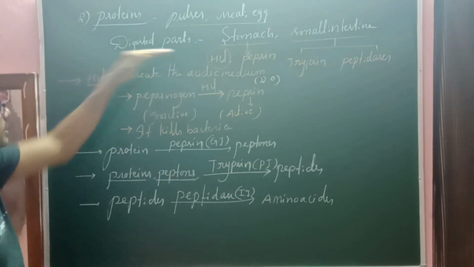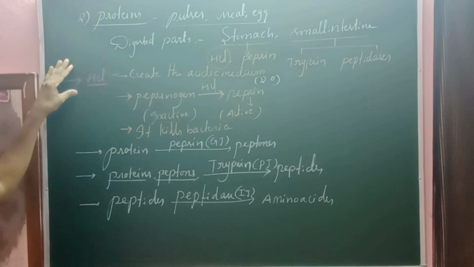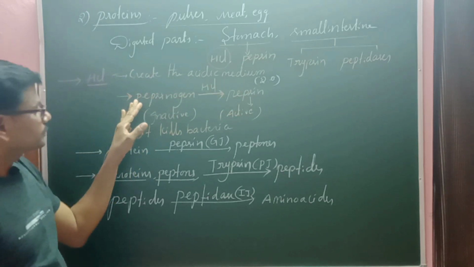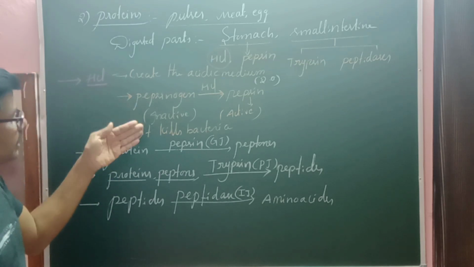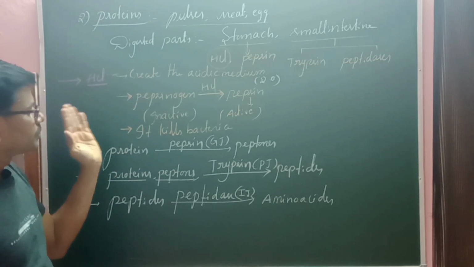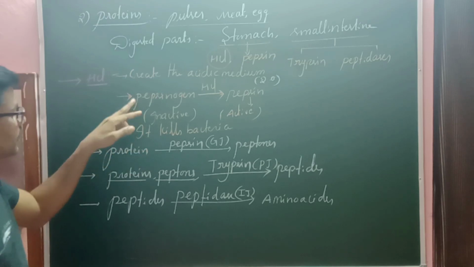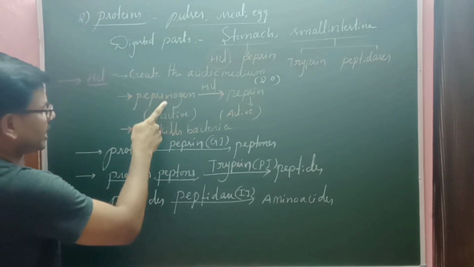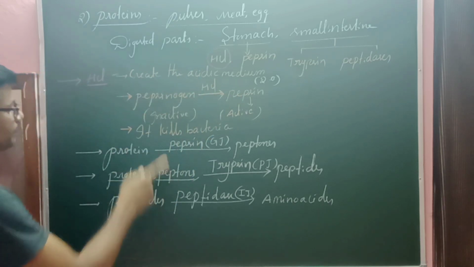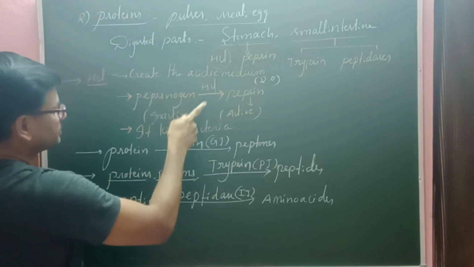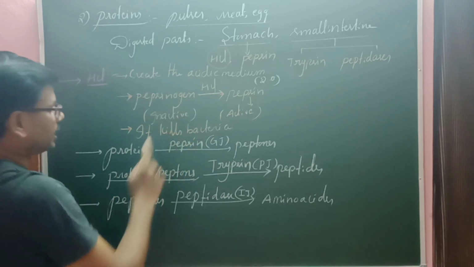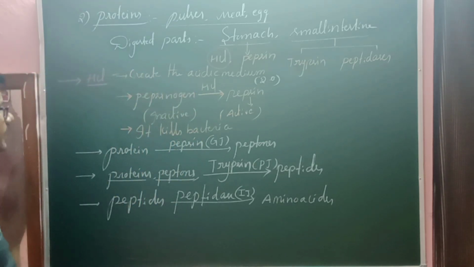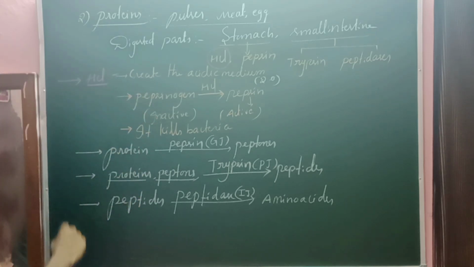Now we have to see the role of HCl in the stomach. HCl creates an acidic medium of about 2.0, and these enzymes are not released directly in the active form, so it prevents autocatalysis, that is auto digestion. The enzymes are released in the inactive form and later activated by the HCl, and HCl helps to kill the bacteria present in the food. These three important functions are done by the HCl. Now how does the digestion of proteins take place?